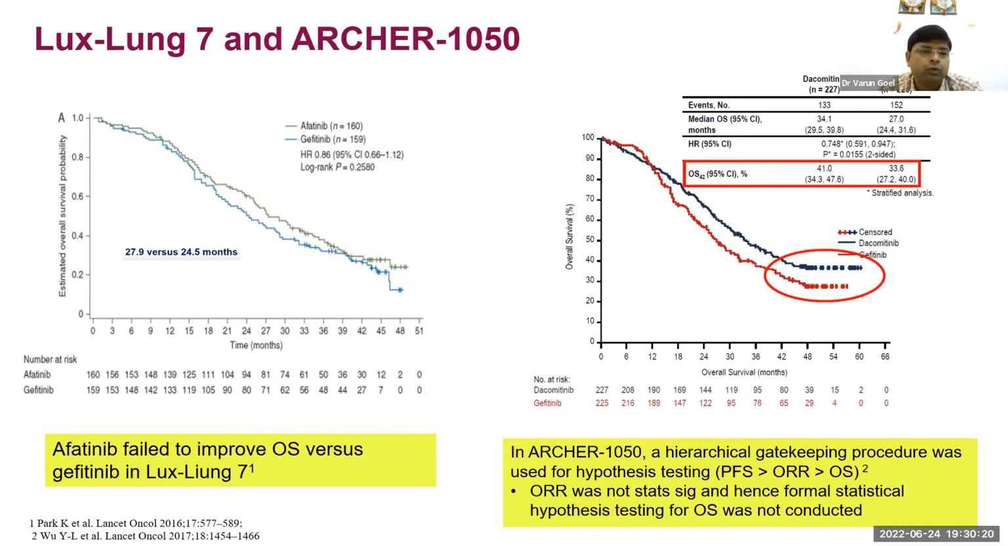Afatinib failed to improve OS versus gefitinib in the LUX-Lung 7 study. In the ARCHER study, although numerically there may be OS benefit, because of the hierarchical gatekeeping procedure which was used for hypothesis testing. So what was that? They quoted earlier, during the protocol submission, that if PFS improvement is statistically significant, then they will go on to see overall response rate. And if that is statistically significant, then only will they go for OS analysis. Because overall response rate was not statistically significant, formal statistical hypothesis testing for overall survival was not concluded in this study.